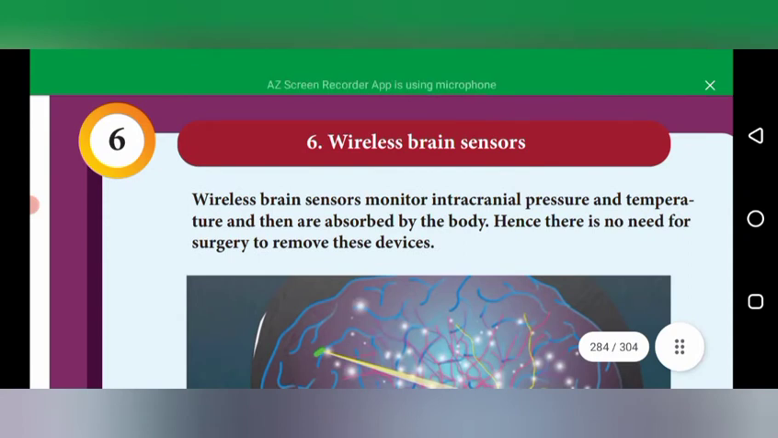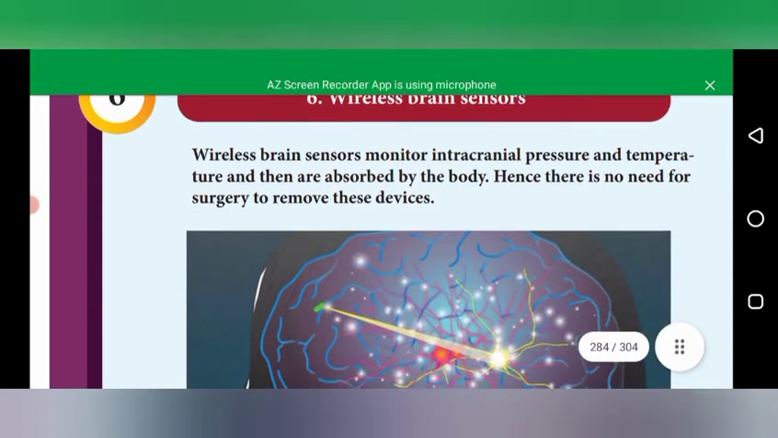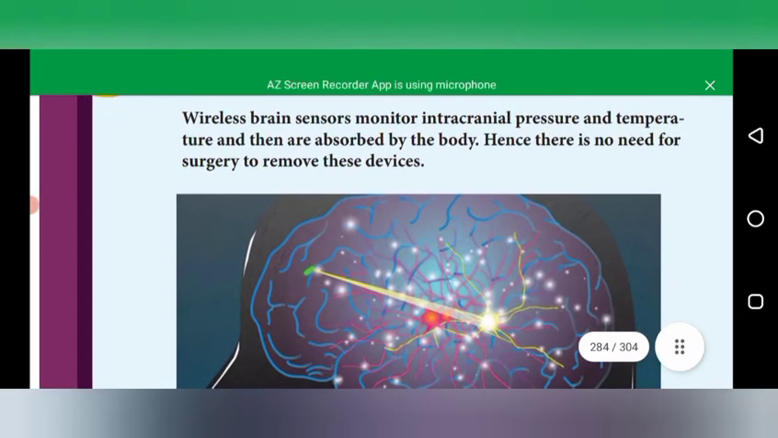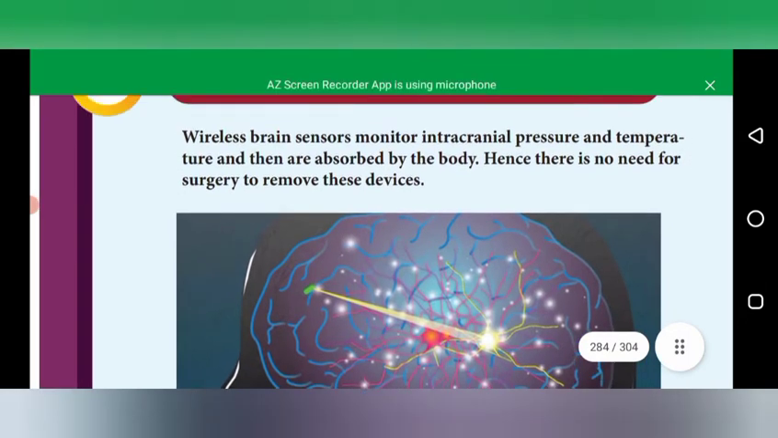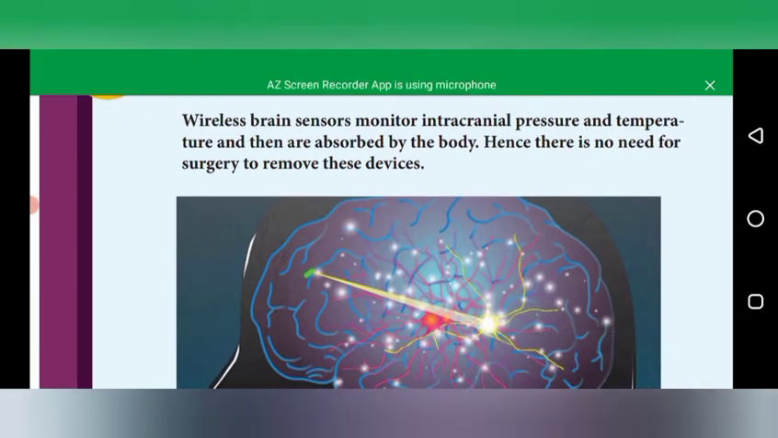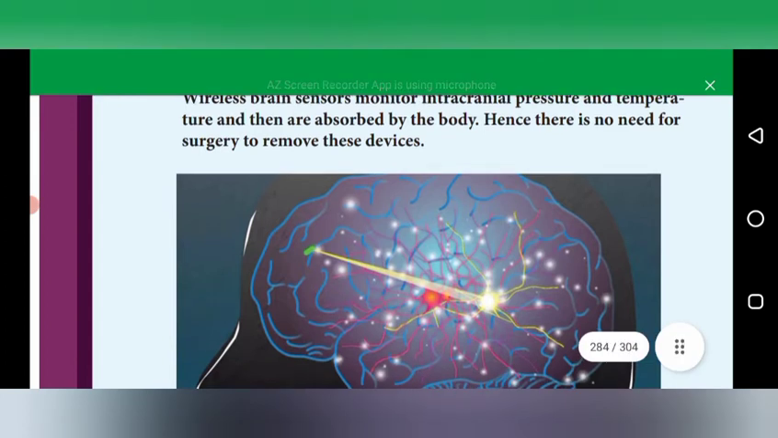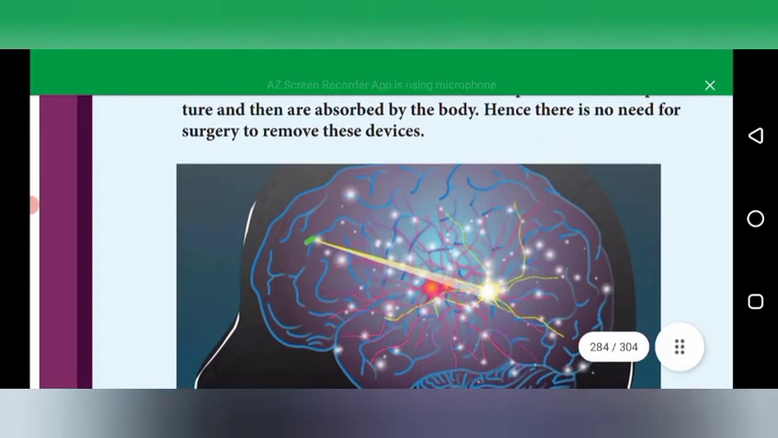And wireless brain sensors. This is one of the sensors that can be injected into the blood and carried to the target, mainly the brain, where it monitors intracranial pressure and temperature. Then the device does not need to be removed, because it is absorbed by the body. So we do not need to perform surgery to remove the device. It gives most of the information about the brain and then disappears automatically.